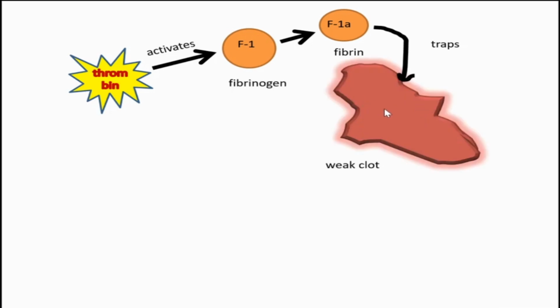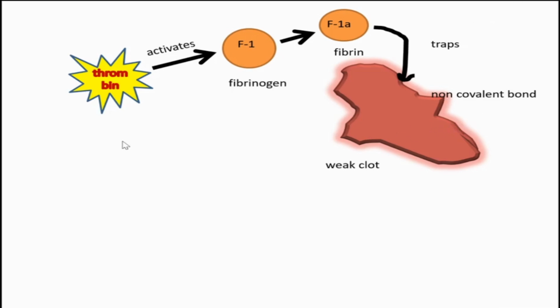And at that stage, the association between the platelets and the RBCs is very weak because of non-covalent bonds. So we need to strengthen that clot. Otherwise, that clot may go off, and again the wound starts to bleed. So we need to strengthen that clot.